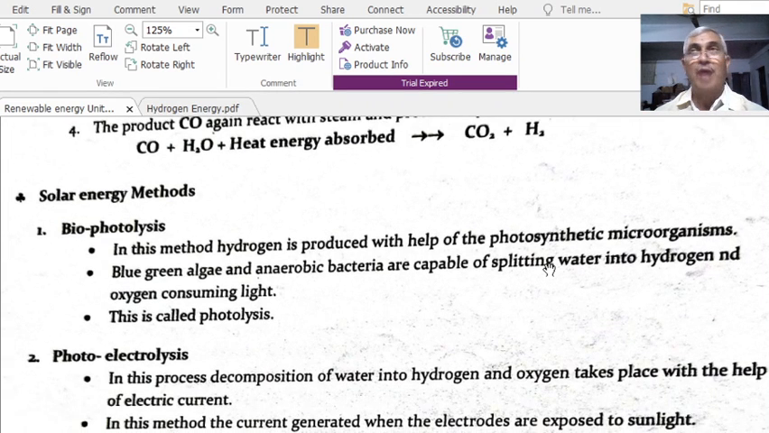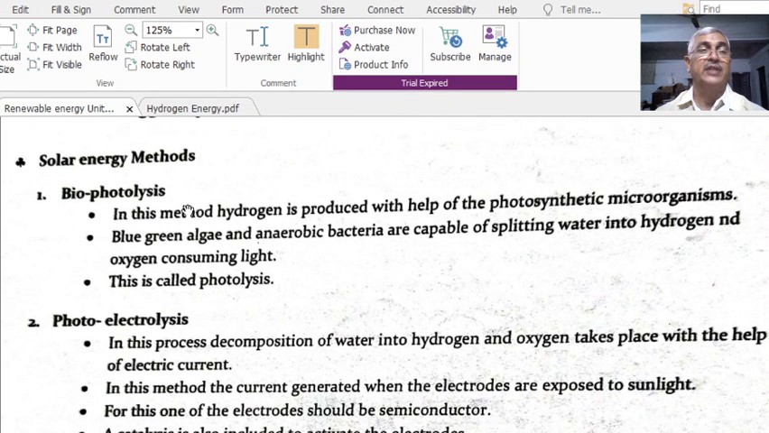Next one is biophotolysis. In this method, hydrogen is produced with the help of photosynthetic microorganisms. Photosynthetic microorganisms are used to produce hydrogen in the biological method. Blue green algae and anaerobic bacteria are capable of splitting water into hydrogen and oxygen.